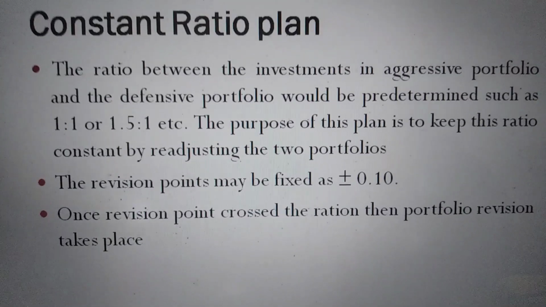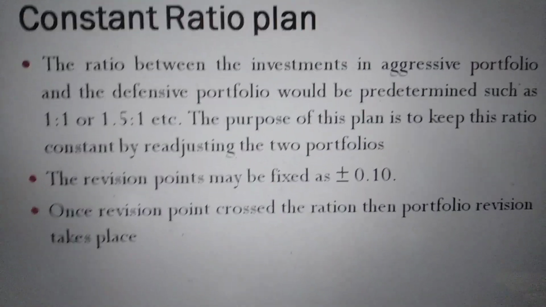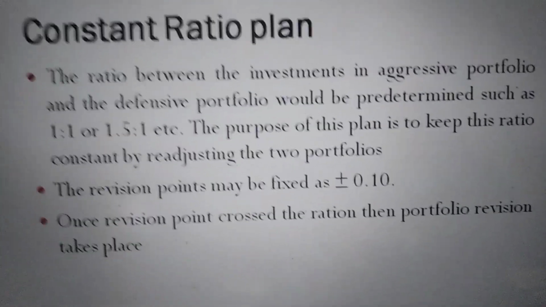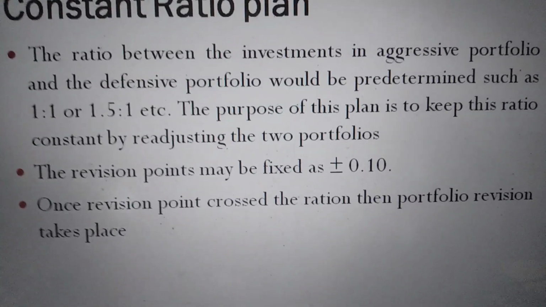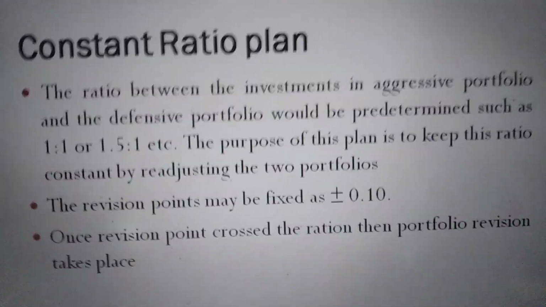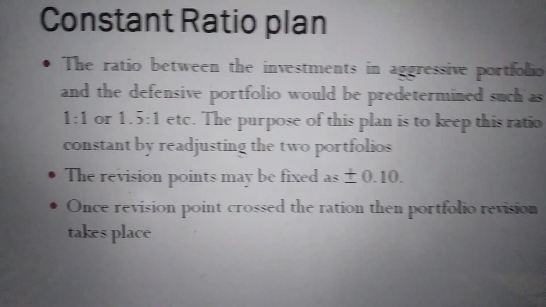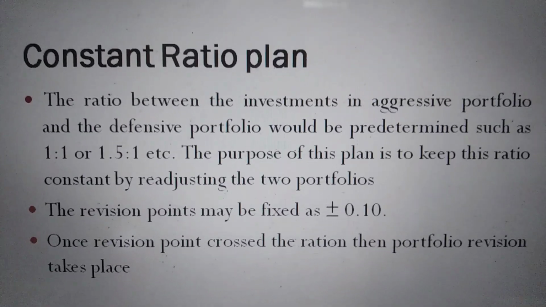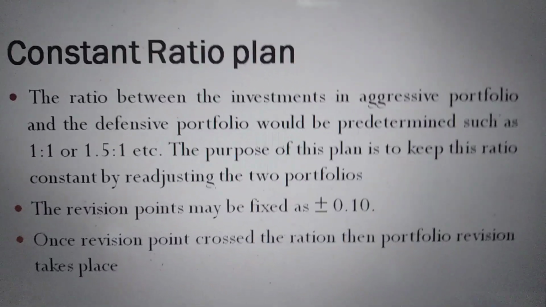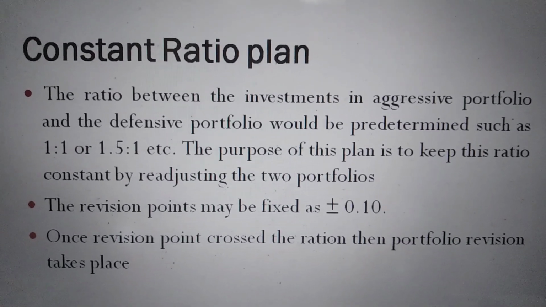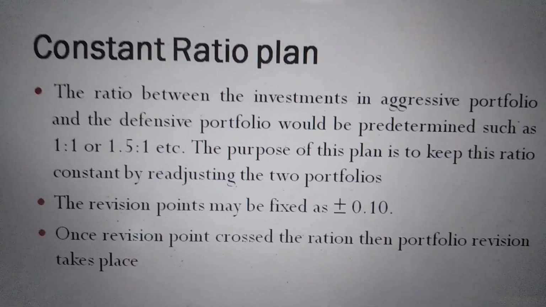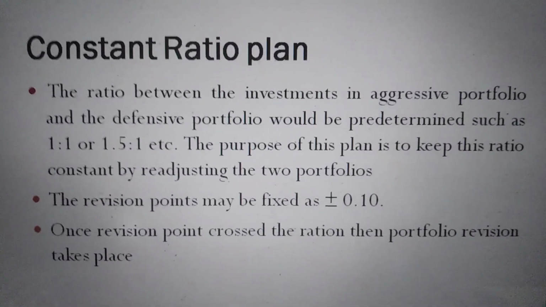1.2:1, then we will sell a certain percentage of securities in the equity and deposit it in the bank account. And if the ratio comes down below 0.9:1 due to falling prices of securities, then we will take some money from the bank account and buy some securities. In both cases, the constant ratio plan and the constant rupee value plan, we try to buy the equities at the lowest price and sell the securities at the highest price. Buy low and sell high. This is the ultimate aim of these two plans.